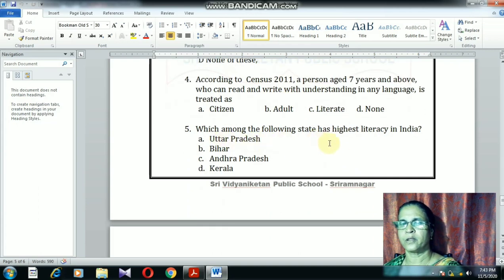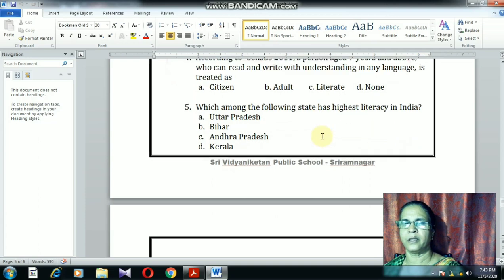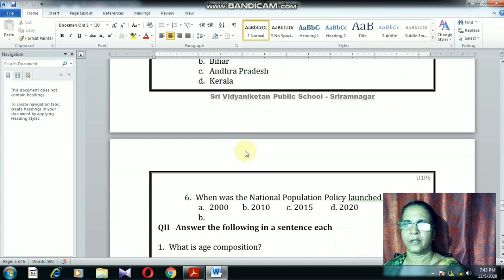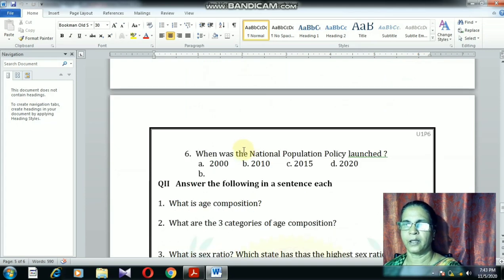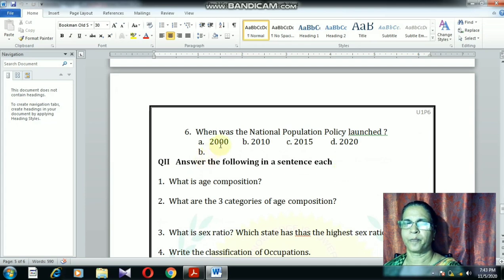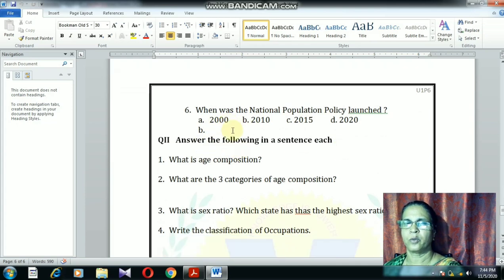Which among the following states has the highest literacy rate in India? Again we see Kerala only. Literacy as well as sex ratio, both are Kerala only. When was the National Population Policy launched? It was launched in the year 2000.